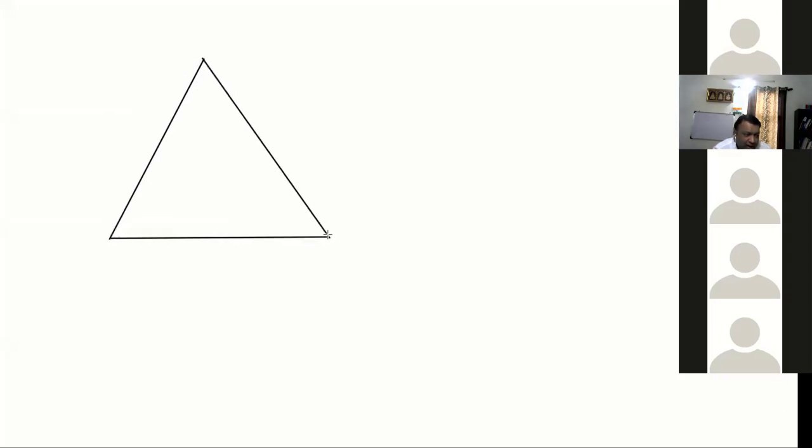Suppose this is my triangle ABC. So this is A, this is B. ABC is a triangle. Suppose I put a line parallel to BC, say I call it DE.